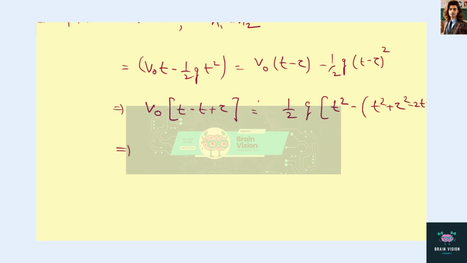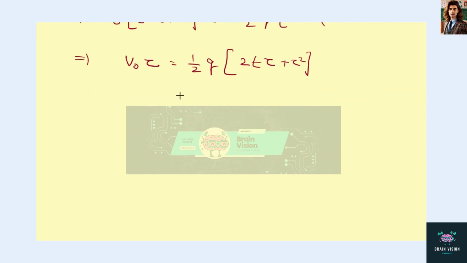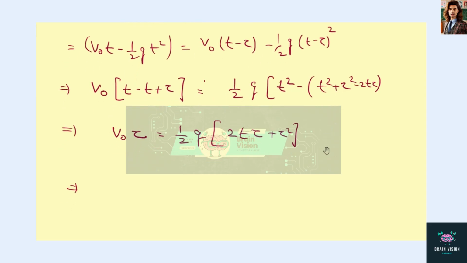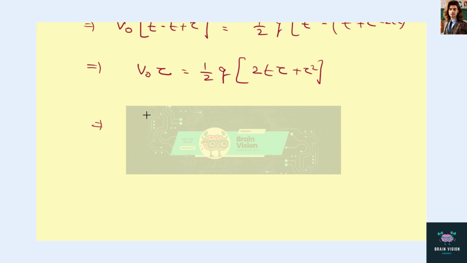From here we can say that v0 into tau is equal to half into g into (2 into t into tau minus tau square). From here we can find the value of